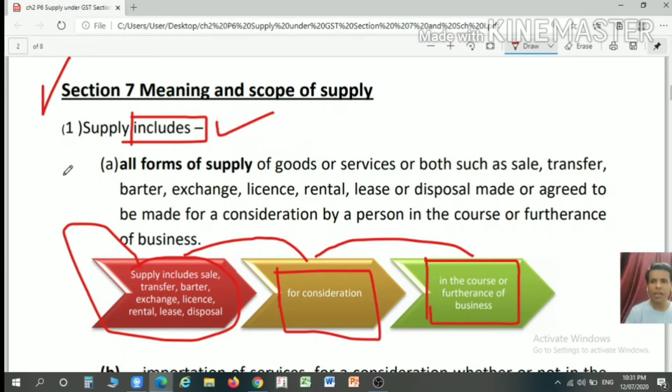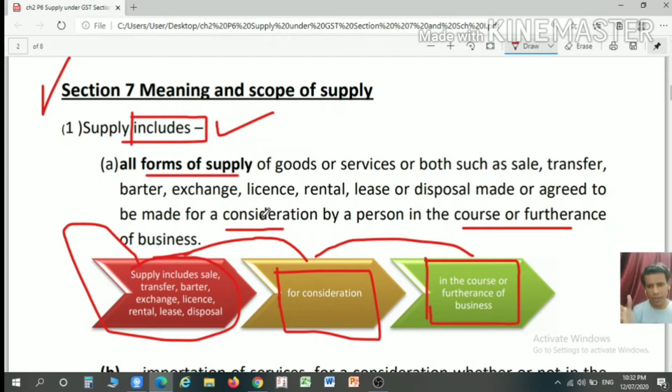Now we will read what is given in clause A of section 7, subsection 1. Supply includes all forms of supply of goods or services or both, such as sale, transfer, barter, exchange, license, rental, lease, disposal made or agreed to be made for a consideration by a person in the course or furtherance of a business.